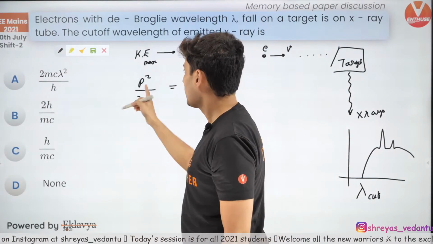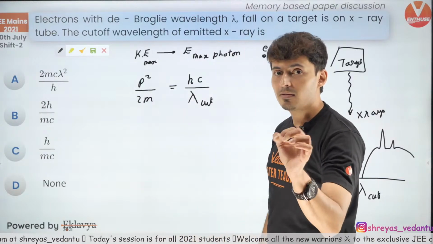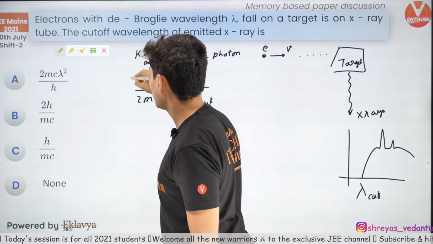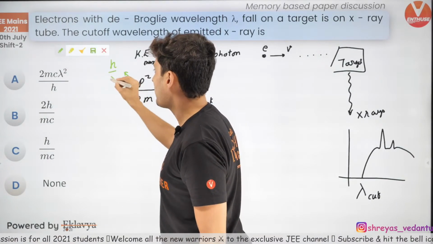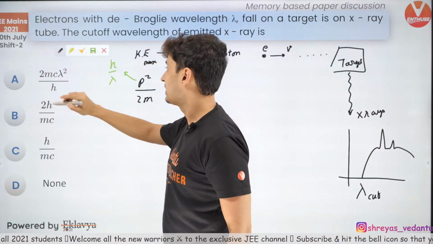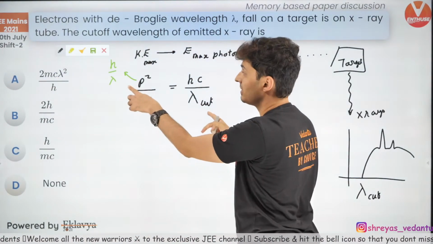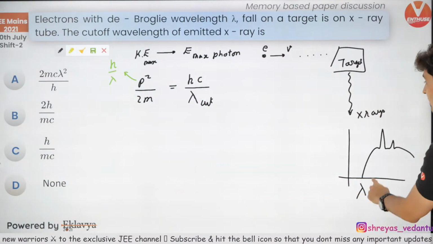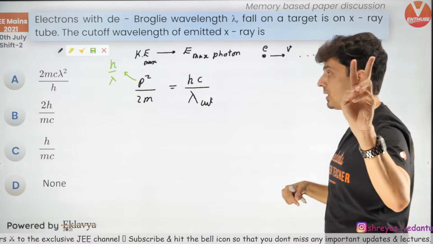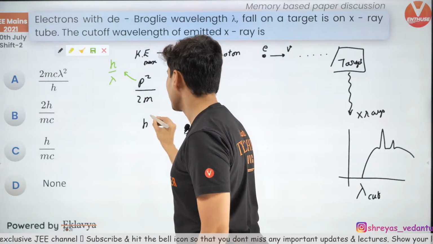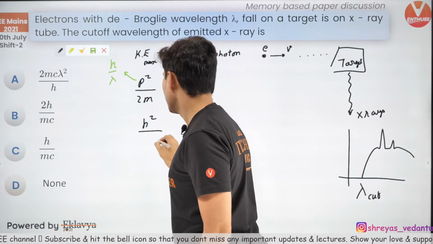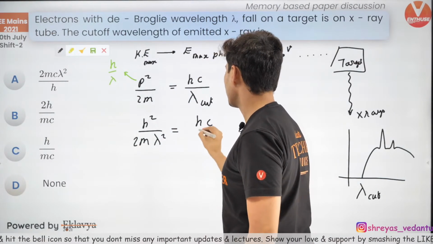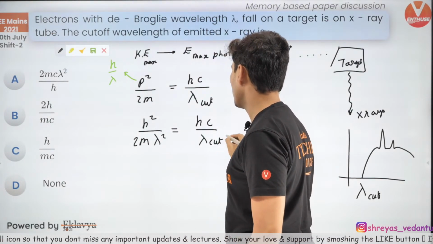But wait a minute, momentum and de Broglie wavelength are related to each other. What's the formula, guys? Try to remember it. Momentum is h by lambda. That's the de Broglie wavelength. This lambda is different, this lambda is different. This lambda is of the electron. This lambda is of the X-ray which is emitted, so don't get confused. So this will become h square by lambda square, and you will have 2m over here, equal to hc divided by lambda of the cutoff wavelength.